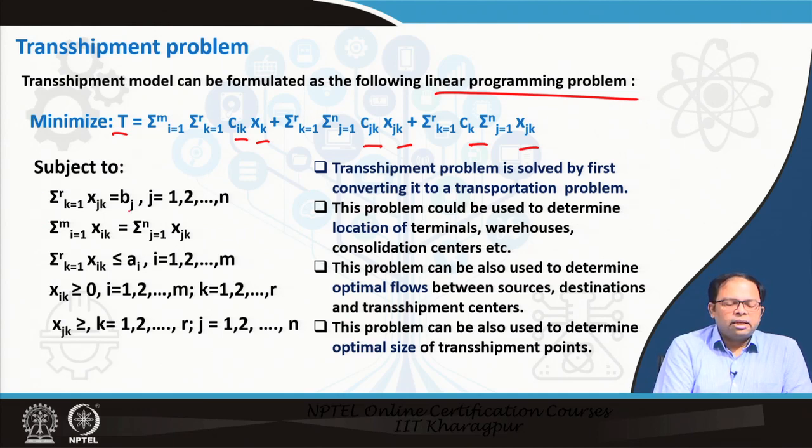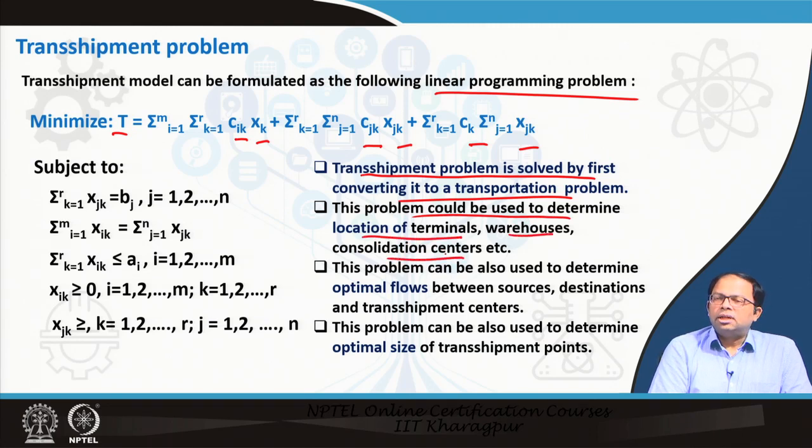These are mostly supply constraints and demand constraints, and then there are also holding constraints in the particular warehouses. So we will solve this problem in detail in the next lecture. The transshipment problem is solved first by converting it into a transportation problem, and this problem would be used to determine the location of terminals, warehouses, and consolidation centers. So location, that means the total distance that has to be traveled, is incorporated in the cost.